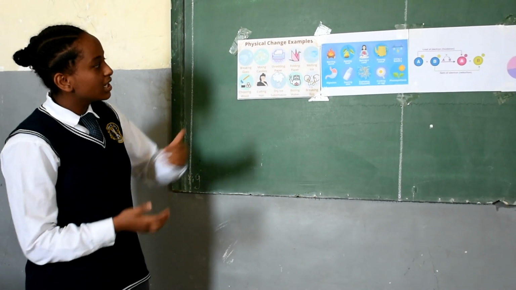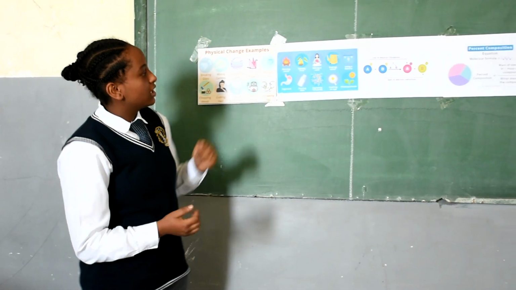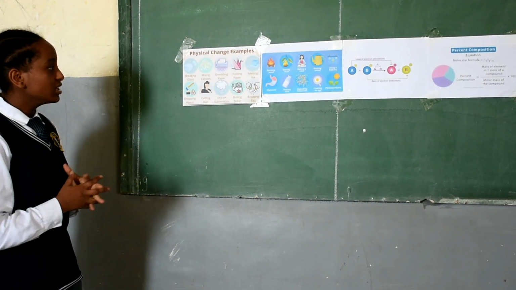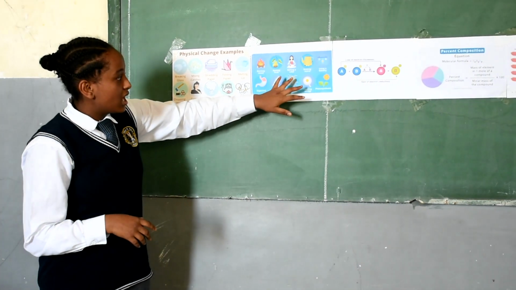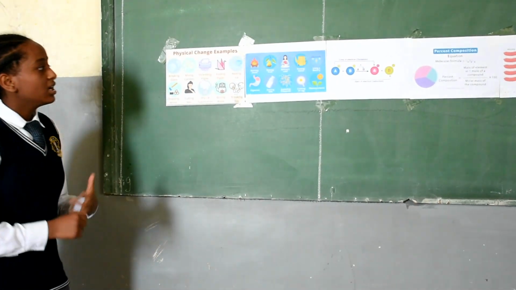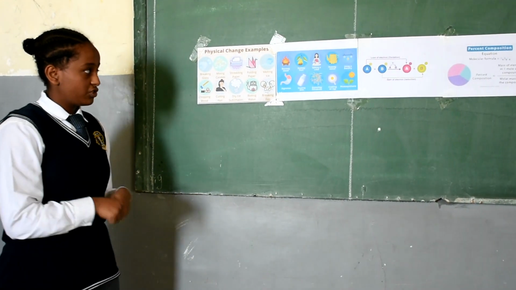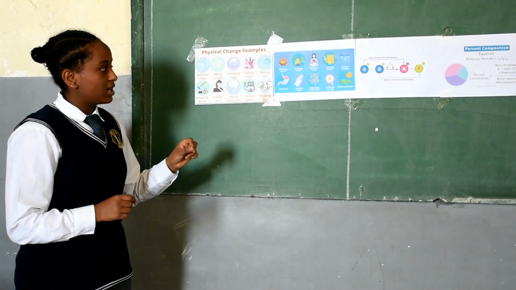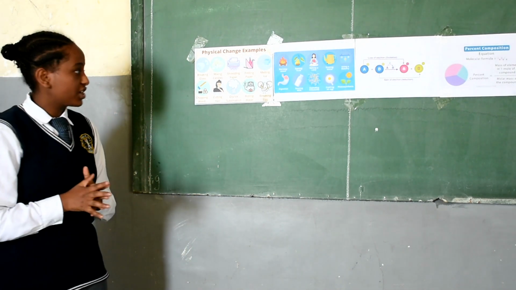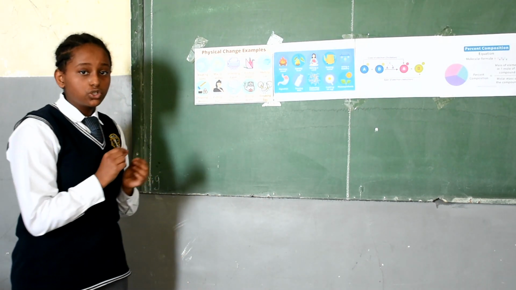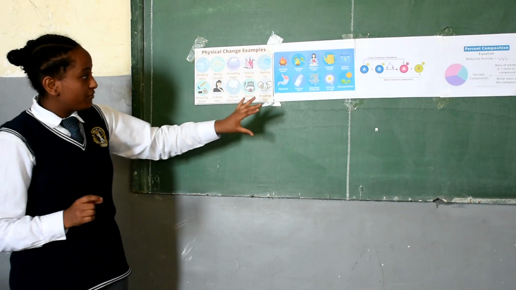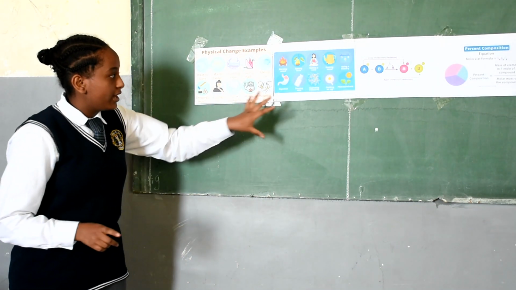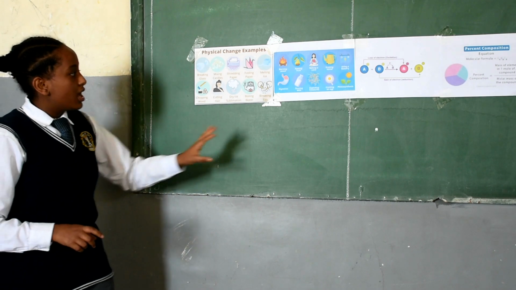And baking a cake, you may ask why baking a cake may be a chemical change. It's because while we bake a cake, there is actually a chemical reaction happening. This chemical reaction is called Maillard reaction. It is the reaction between glucose and amino acid. We may find the glucose from sugar and the amino acids from egg. And the other thing is